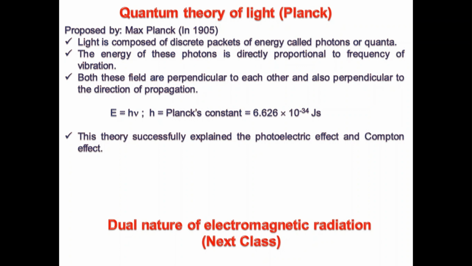So in the next class we will discuss the dual nature of electromagnetic radiation, and we will also try to find the energy stored per unit volume of electromagnetic radiation. So thank you very much for watching.